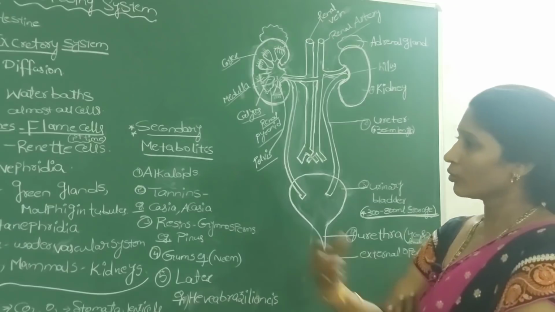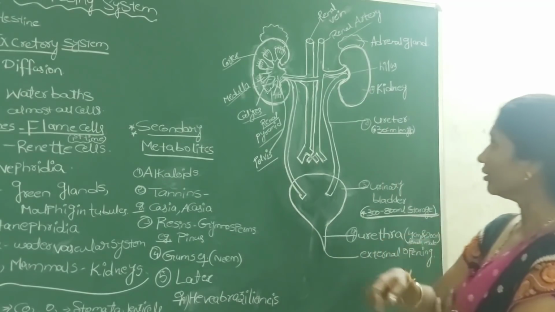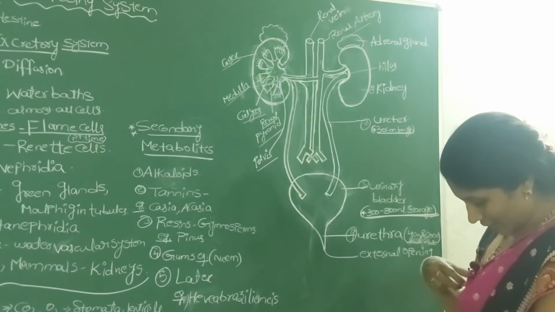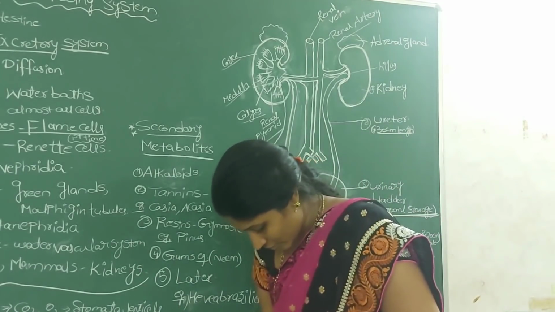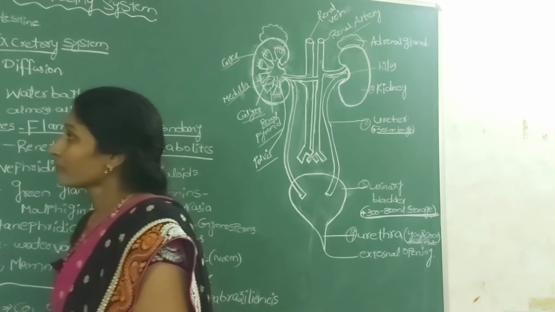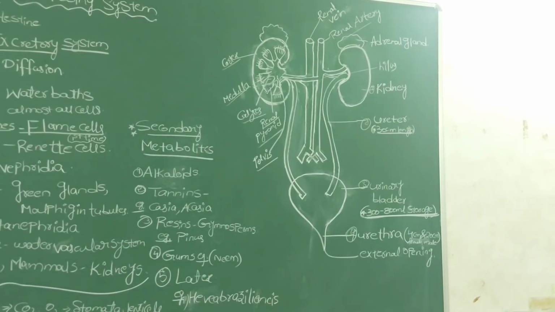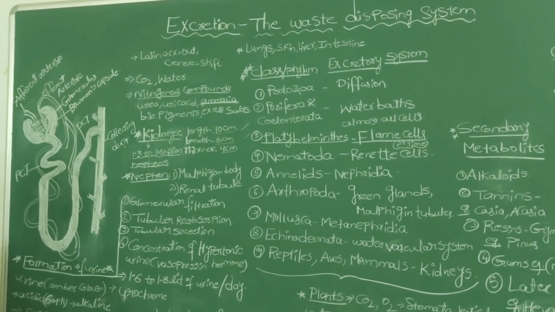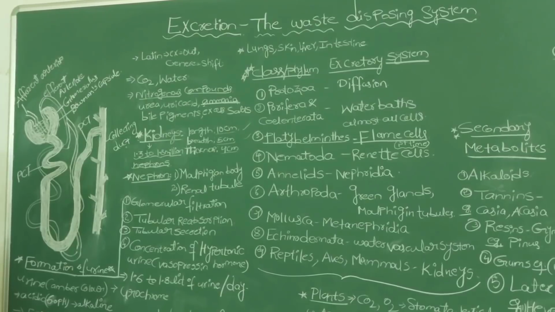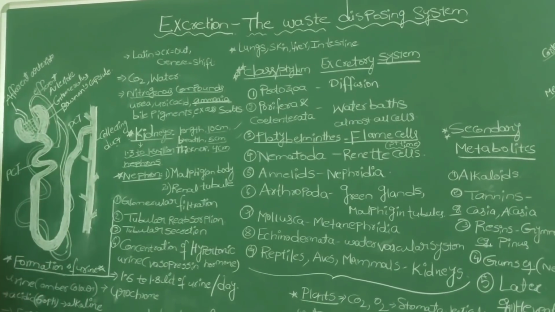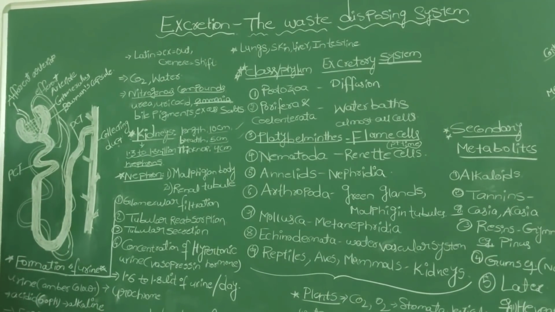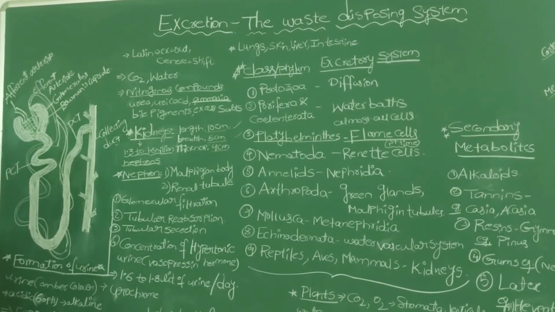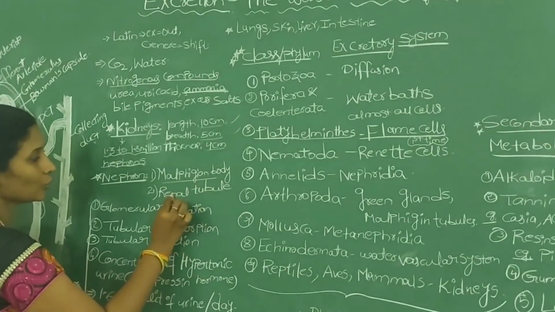Before going to explain the next structures, first we go with the structure of the nephron. So listen carefully. Here I have drawn a small rough diagram of the nephron. I already told you kidneys contain a million nephrons. So just imagine this is one single nephron structure. If you observe the nephron structure, it mainly contains two parts.